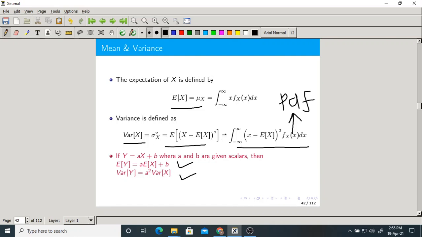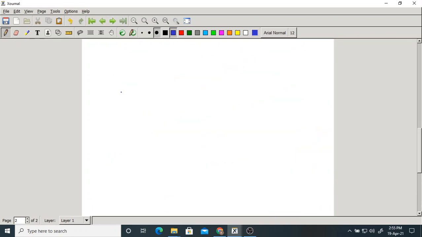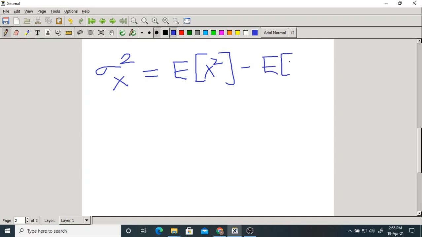Now what about variance? We know the variance formula in terms of moments. What is that? Expectation of x square minus expectation of x, whole square. This formula is valid for both continuous as well as discrete random variables.